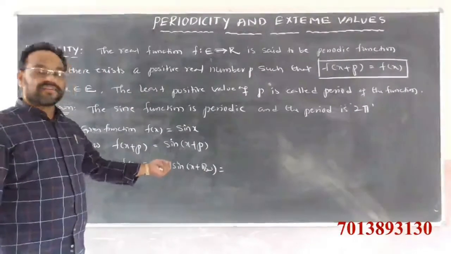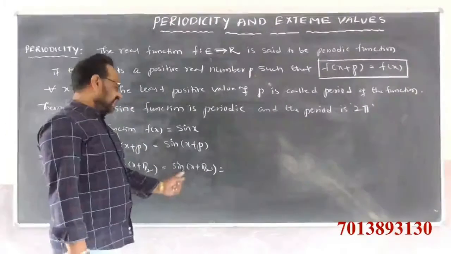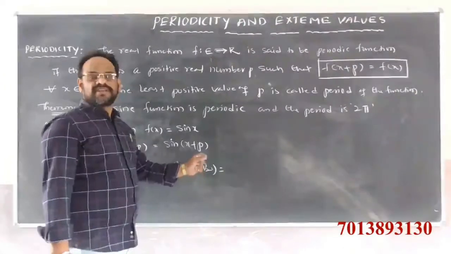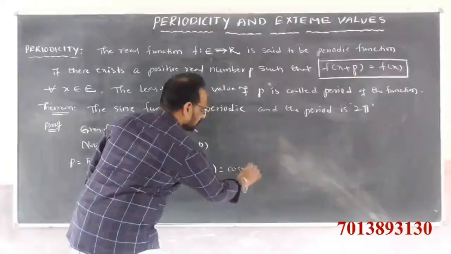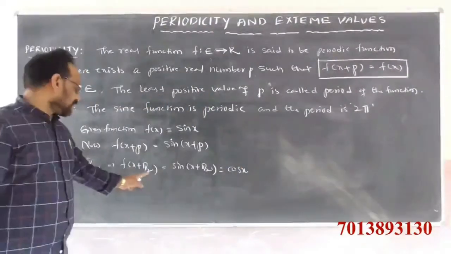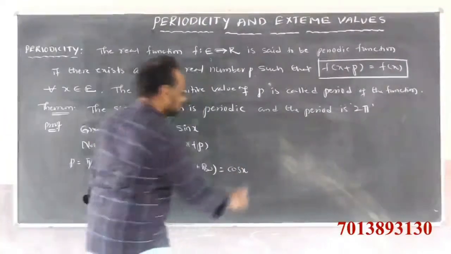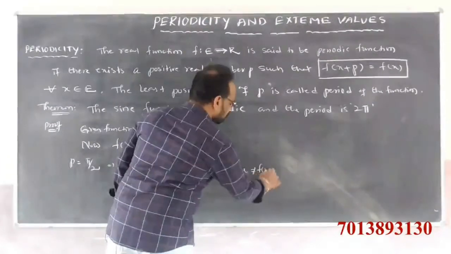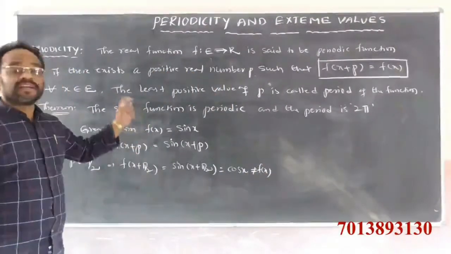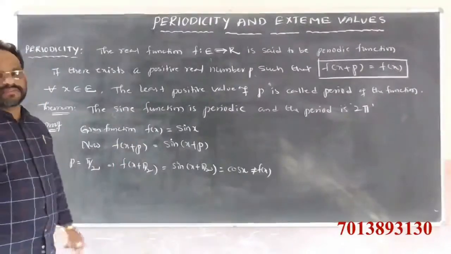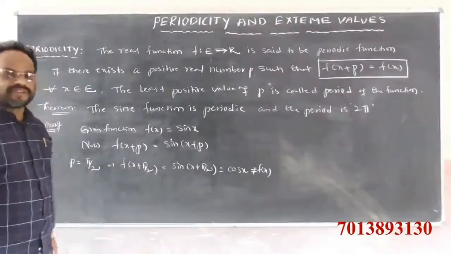In the second quadrant, sin is positive and the sin ratio changes into the cos ratio. So we get cos x. So f of x plus pi by 2 is equal to cos x, which is not equal to f of x. So pi by 2 is not a period of the given function.